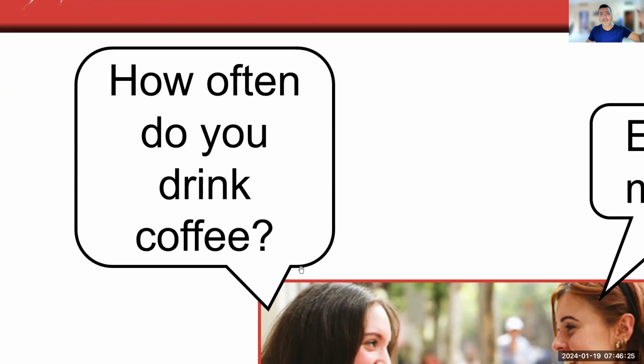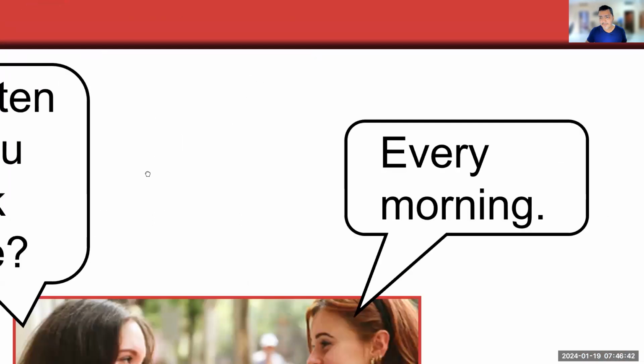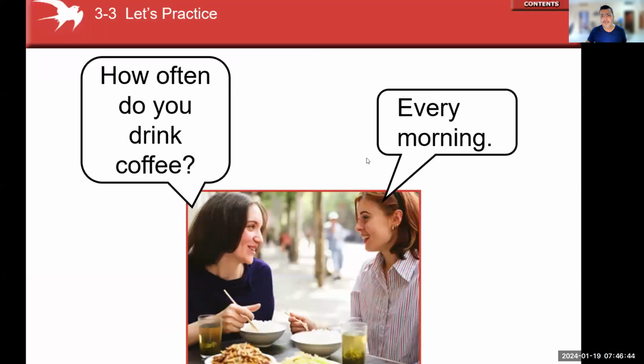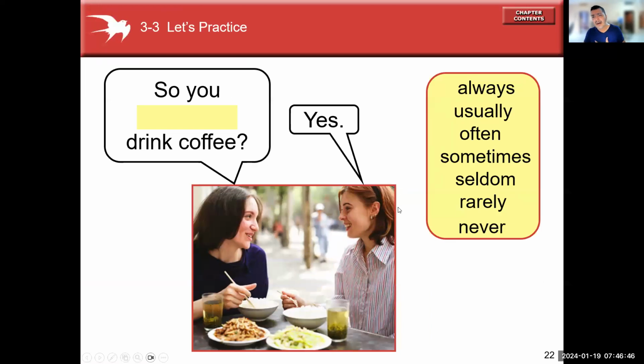Entonces yo antepongo estas dos palabras: How often do you drink coffee? ¿Con qué frecuencia bebes café? Este tipo de preguntas nos da la posibilidad de utilizar un adverbio de frecuencia. En este caso, every morning, or we can say, I always drink coffee at lunch.